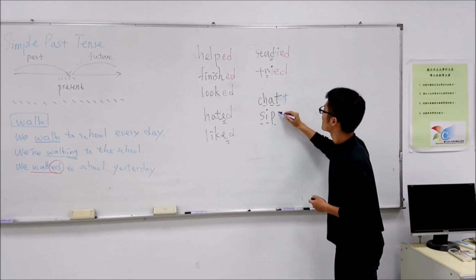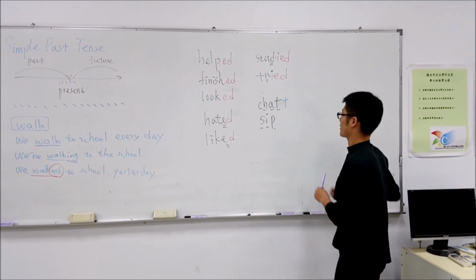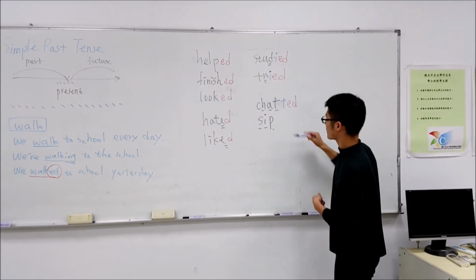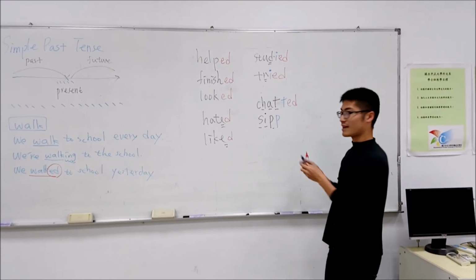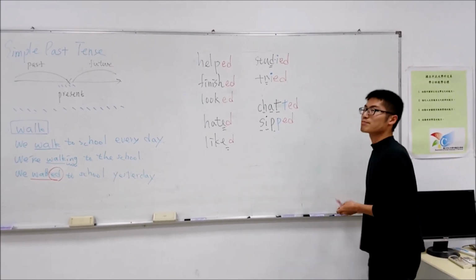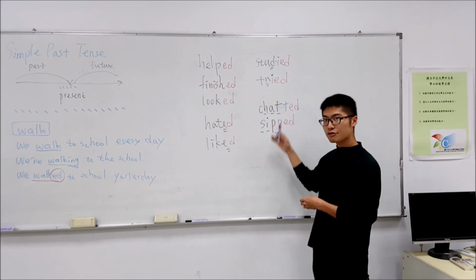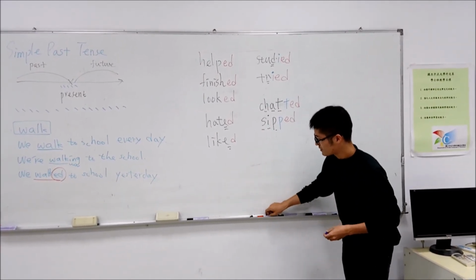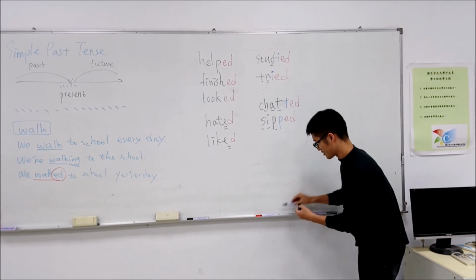So chat, and then we add ed at the end. Okay. So chat becomes chatted. And for sip, we also need to double the p and then add ed. Sip. Okay. So these are the most common rules for the regular verbs. Okay. So the more we practice, the more familiar we get with those verbs. Now let's do a little practice, okay?